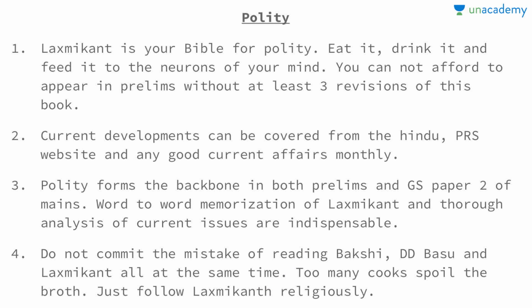Now for polity, there is no question asked, you should not even apply your brains. Lakshmikant is the bible for polity. If I were you, I would eat it, I would drink it, and I would feed it to the neurons of my mind.